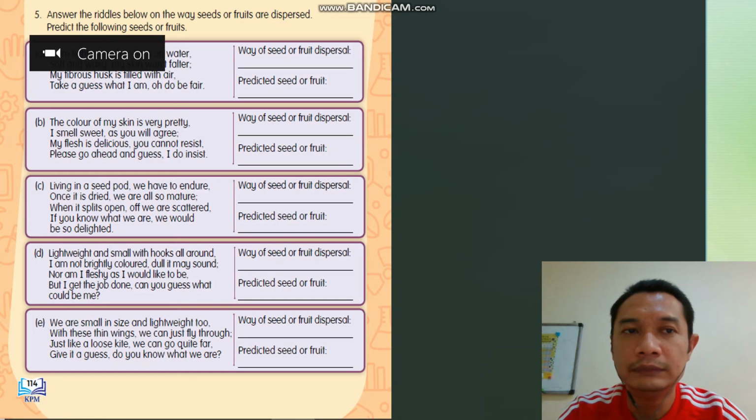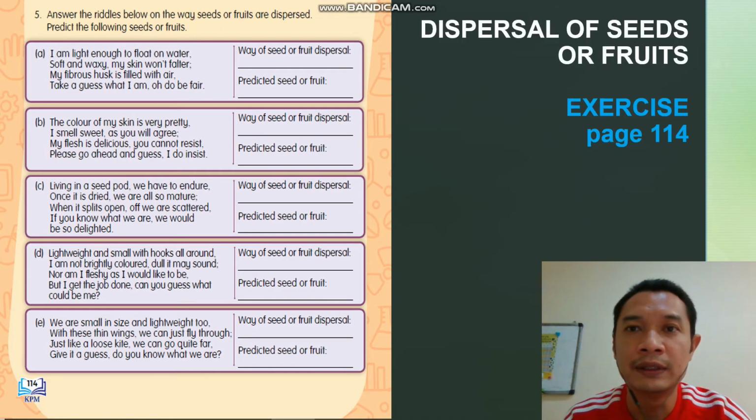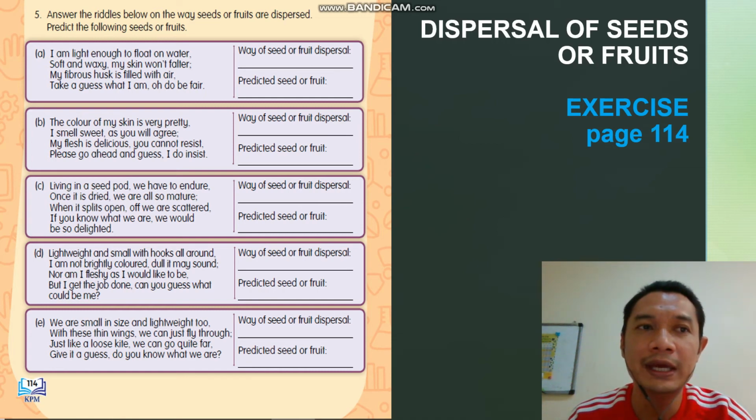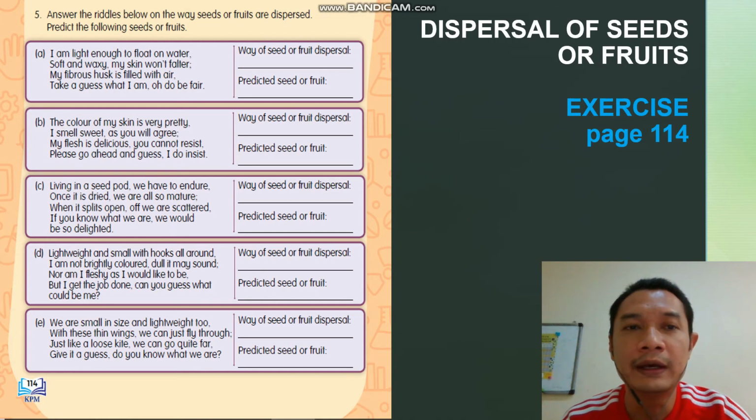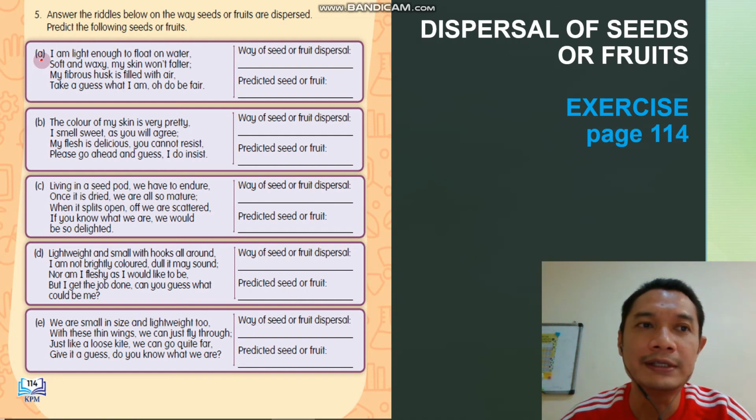Task for today, what I want you to do today is the exercise. You can look at your textbook page 114. Write the title, dispersal of seeds and fruits, and copy question number 5 in your books and write the answer. For example here, A: I'm light enough to float on water, soft and waxy.